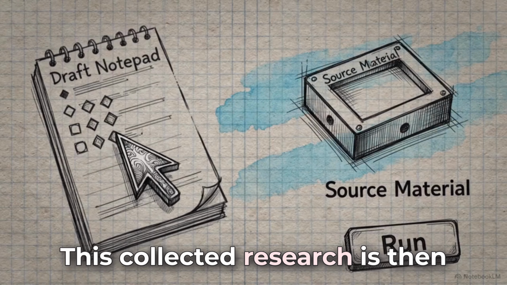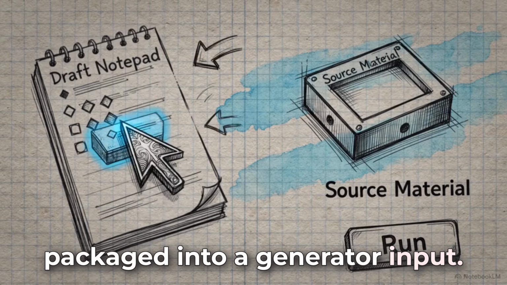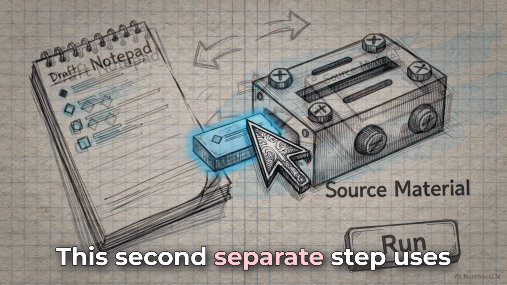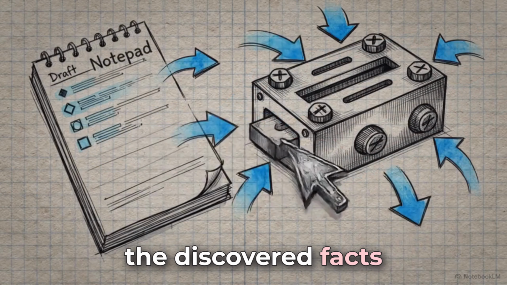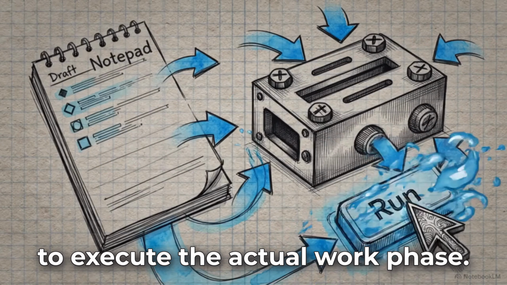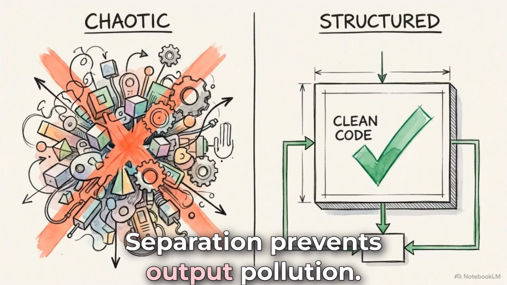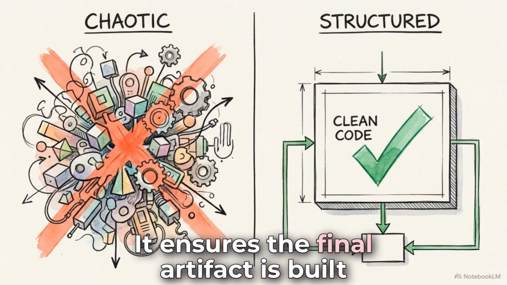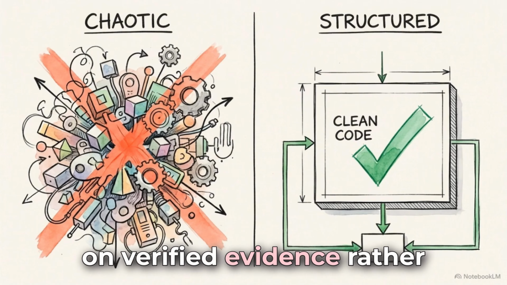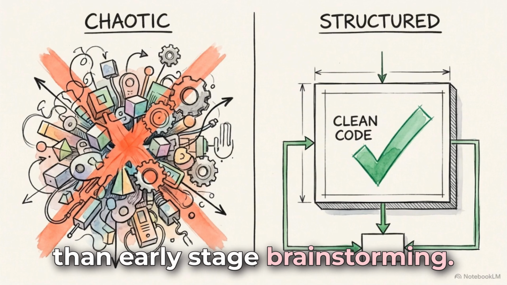This collected research is then packaged into a generator input. This second, separate step uses the discovered facts to execute the actual work. Phase separation prevents output pollution. It ensures the final artifact is built on verified evidence rather than early-stage brainstorming.